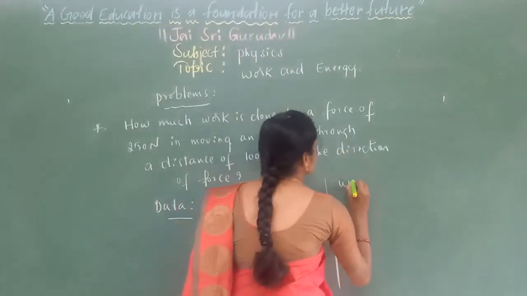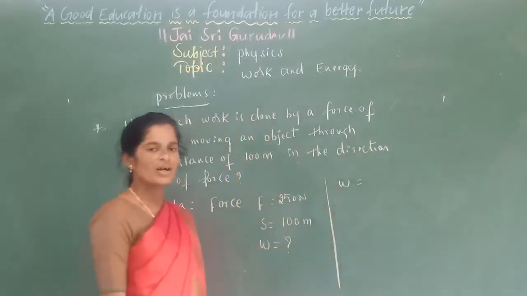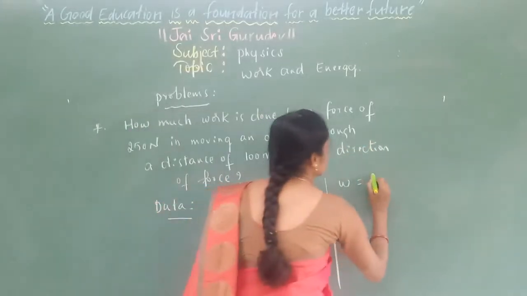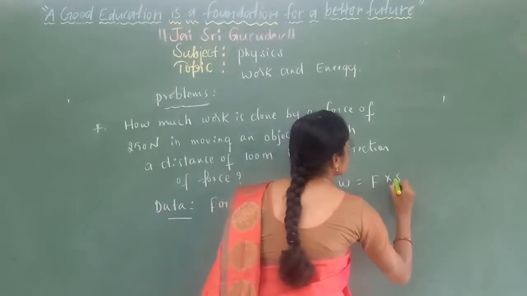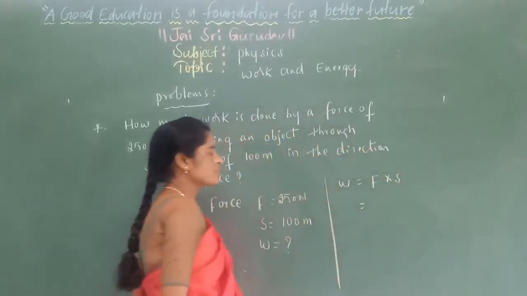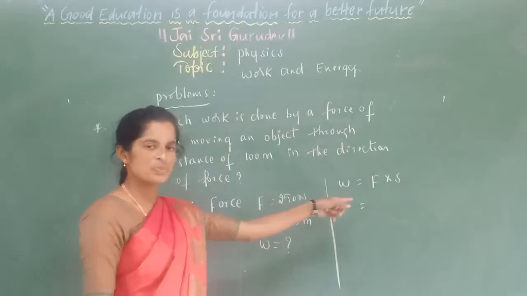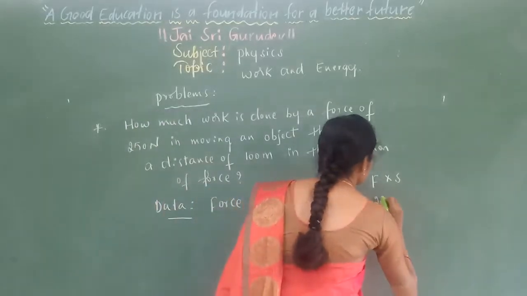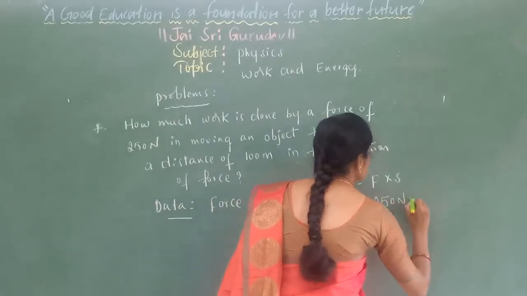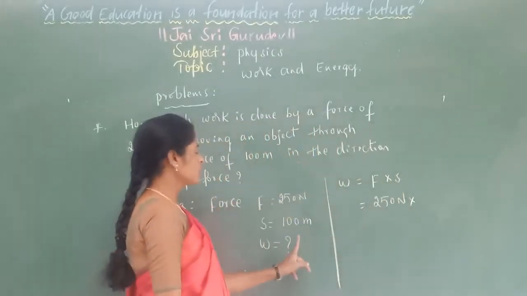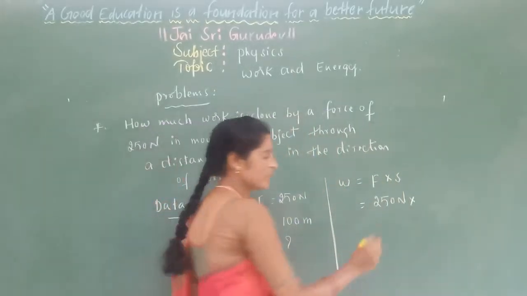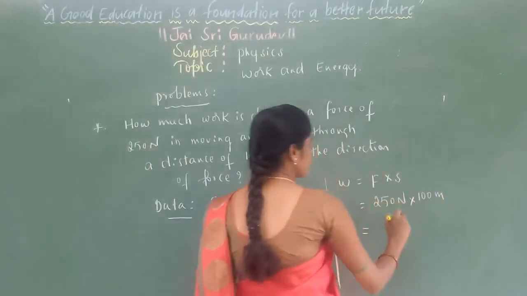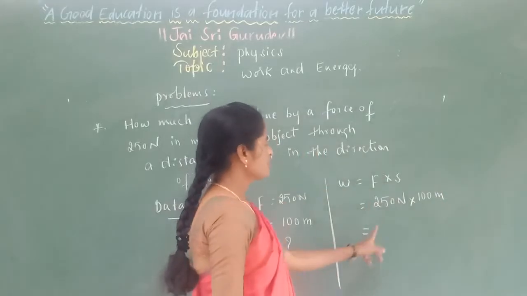Now write the formula. What is the formula to calculate the work done by a body? It is given by the product of force and displacement. Now substitute the values in place of the respective terms. The force equals 250 newtons and the displacement value is 100 meter. So what is the value we will get?